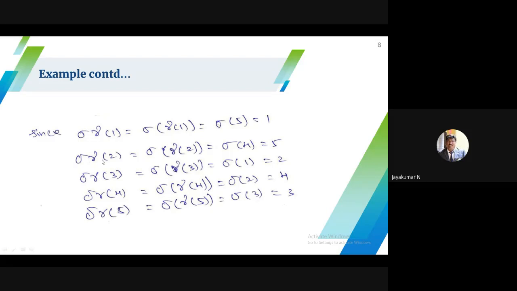Similarly, suppose I want to find the image of the composition map for 2. First I have to find the image of 2 in gamma, then I get some number. I have to find the image of that number in sigma. That is the image of the composition map for 2. Similarly you can see the other things.